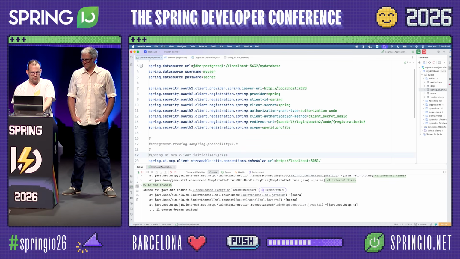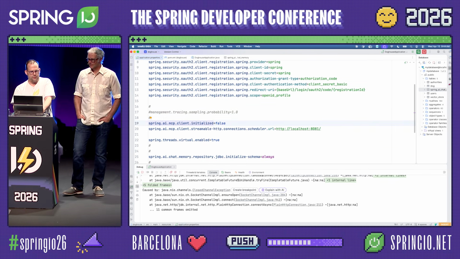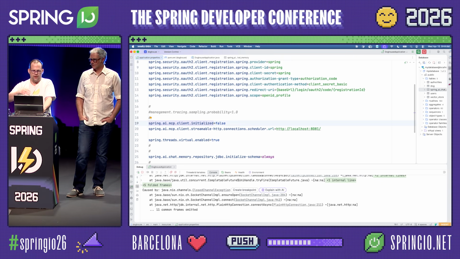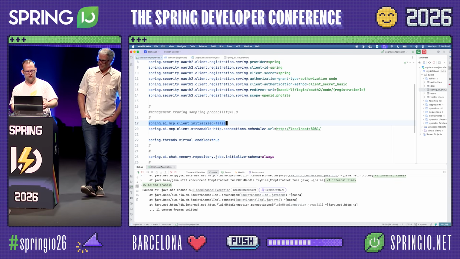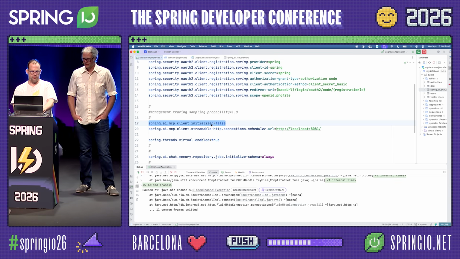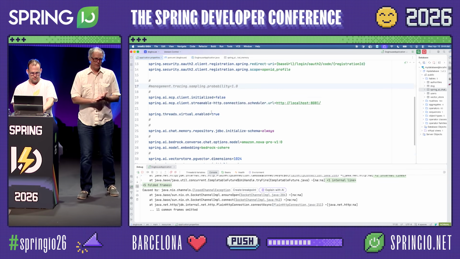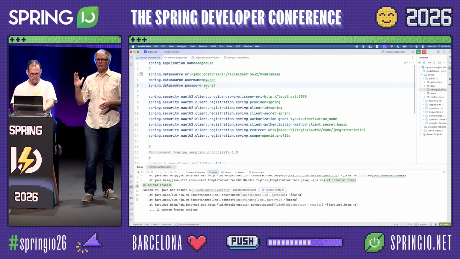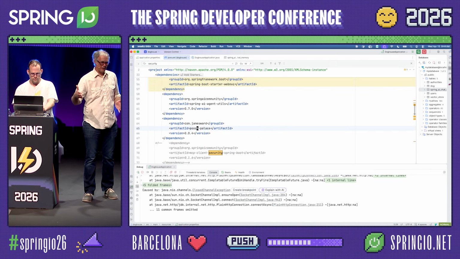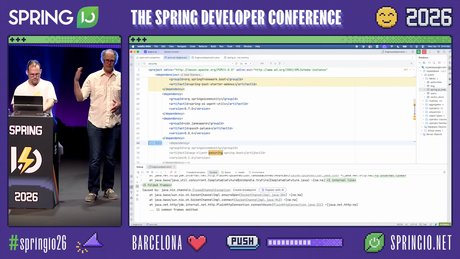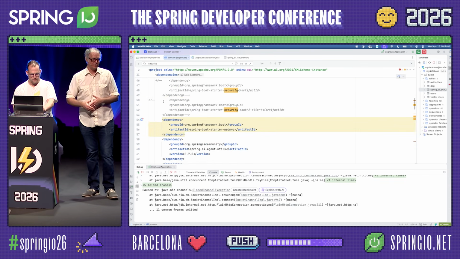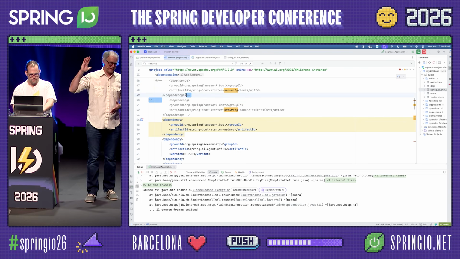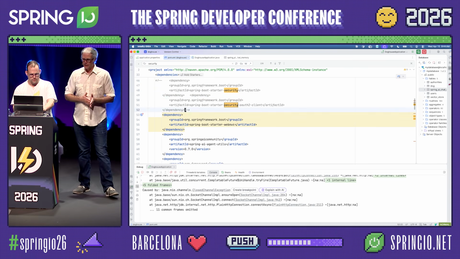And then because of this, because we're no longer able to talk to the MCP server in a secure way, since we're no longer able to talk to it without a token, right? We need to tell it to defer the initialization of what it has until we actually make the call with the token in band. So that's what that property is. There is another alternative that we could go with here, which is you can say, all right, allow users to get the list of tools unauthenticated and then only require auth on the actual tool call. That's another option, but in this case, we're just going with the easy one, which is deny access to even listing tools until the user is authenticated.